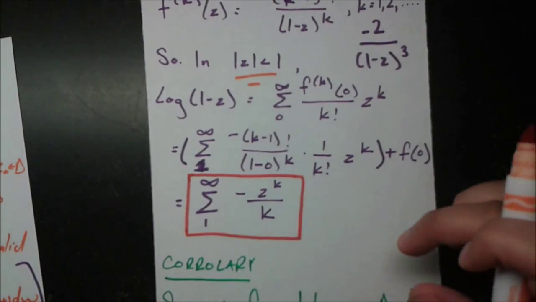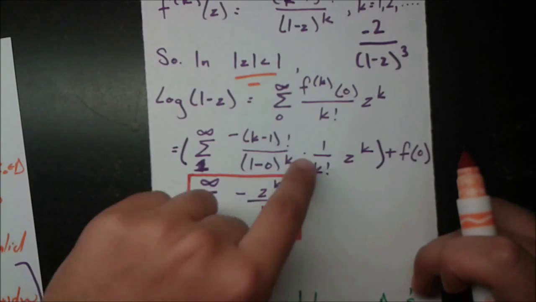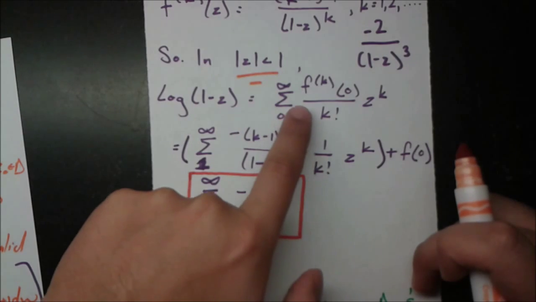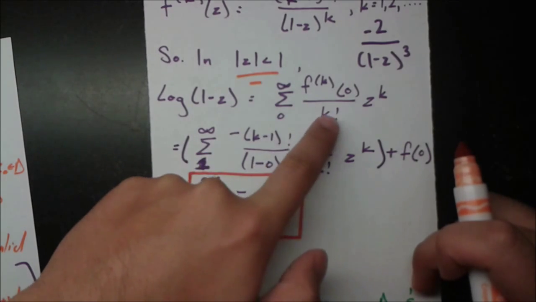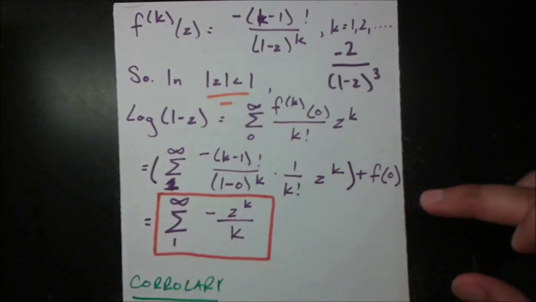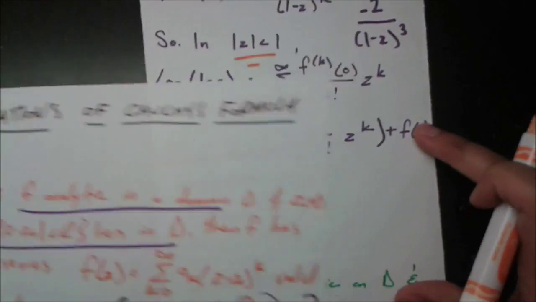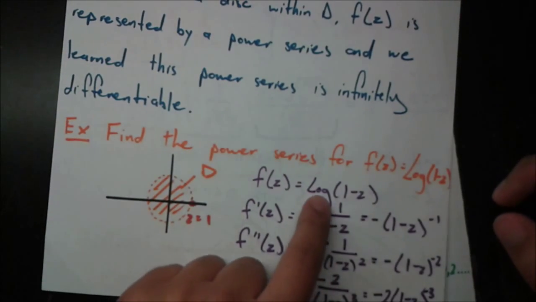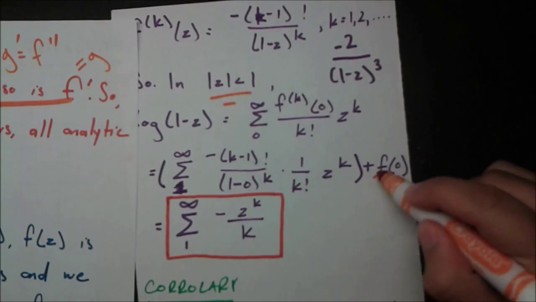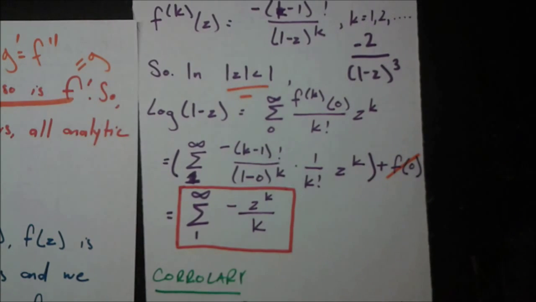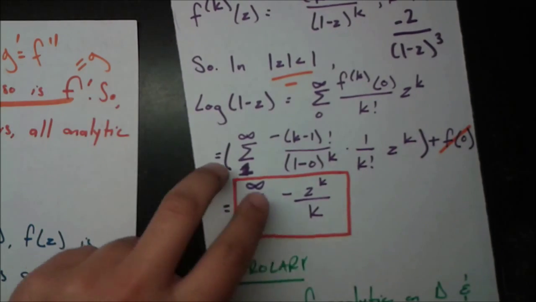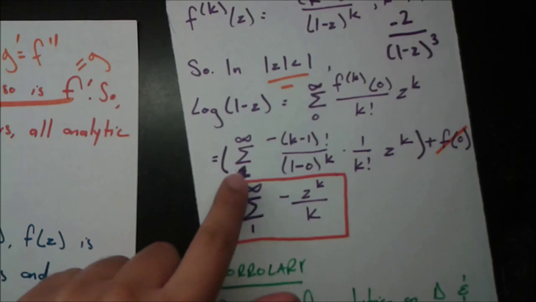Now all that's left to do is clean this up a little bit. Let's expand this and write the first term. What would the first term be? That would be if we plugged in 0 for k. It would be f of 0 over 1, and z to the 0 is 1, so all it really is is f of 0. What is f of 0? It's going to be log of 1 minus 0, or log of 1. And log of 1 is 0. So it turns out that f of 0 just cancels out. We don't need to worry about it at all. We just need to worry about the first derivative, second derivative, and so on. So all we're worried about is what's in these parentheses here, this sum from 1 to infinity.